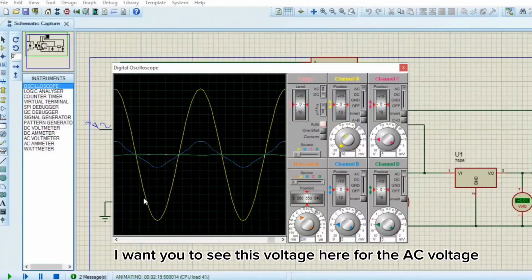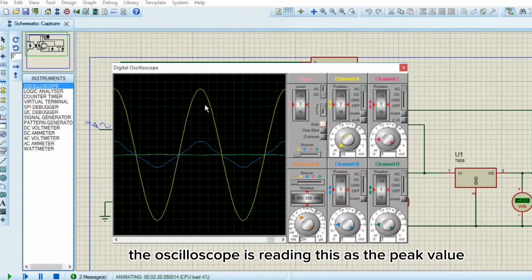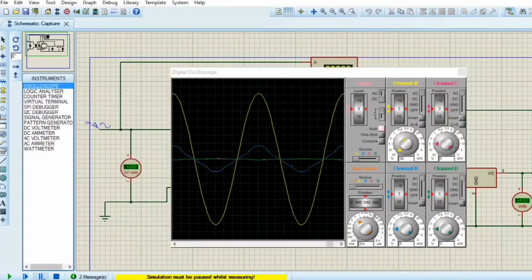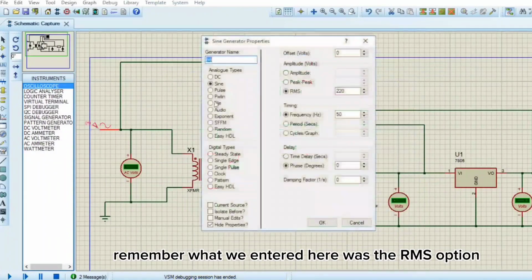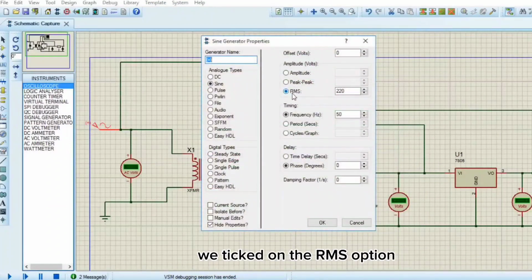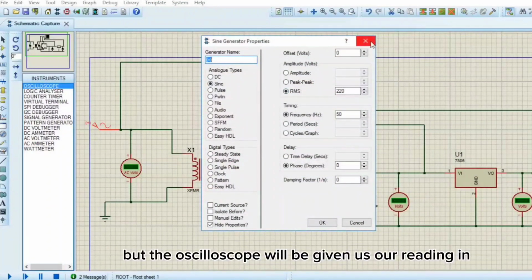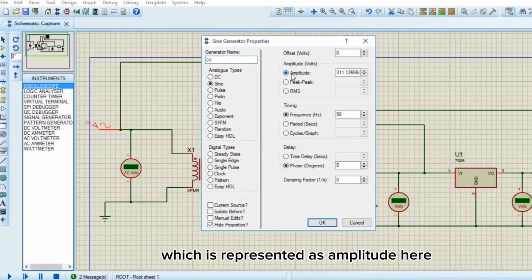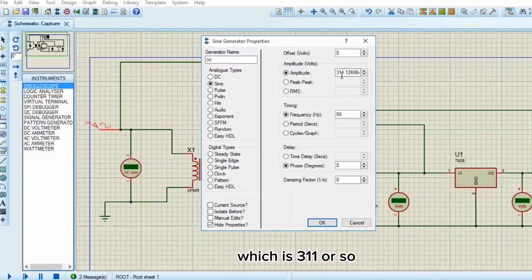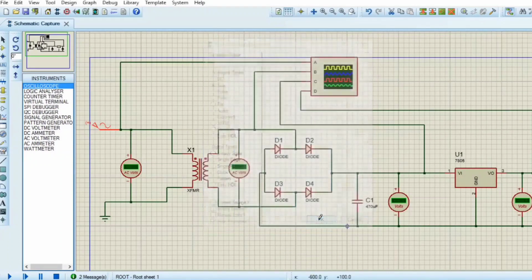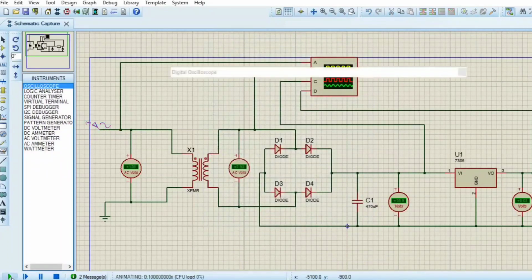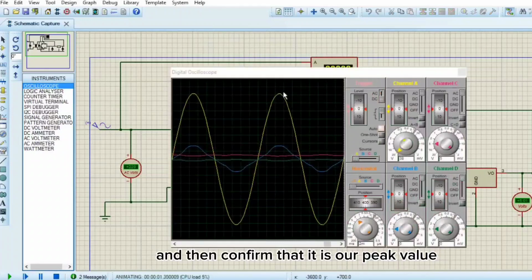For this AC voltage, the oscilloscope is reading the peak value. Remember, what we entered here was the RMS option. We ticked the RMS option. But the oscilloscope gives us the reading in the peak value, which is represented as amplitude here, which is 311 or so. So let me simulate that again and confirm that it is our peak value.